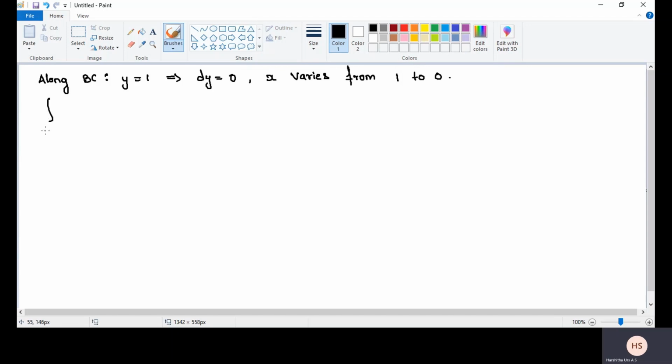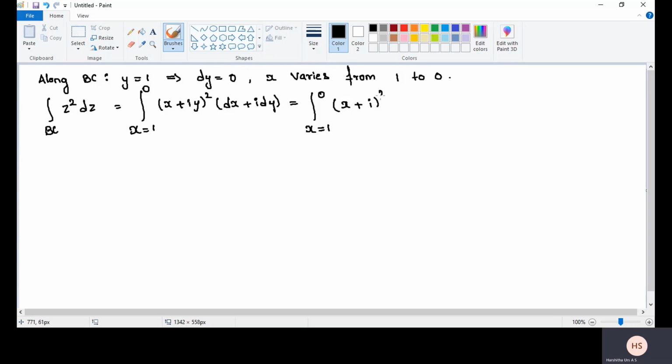The integral over the curve BC of z square into dz is equal to x from 1 to 0 of (x plus iy) whole square into (dx plus i dy). Here x plus i times y, with y value 1, whole square into dx, because dy value is 0.